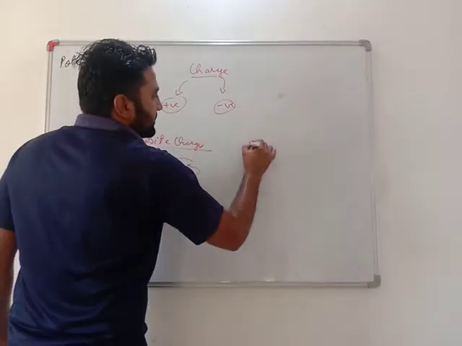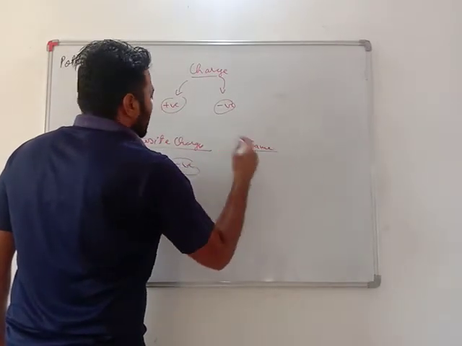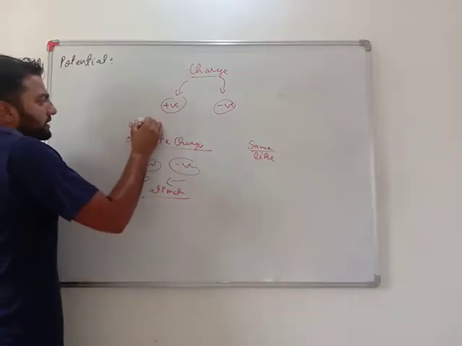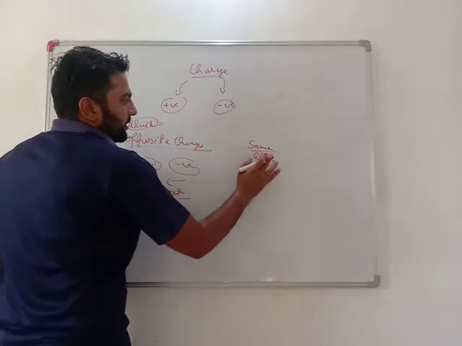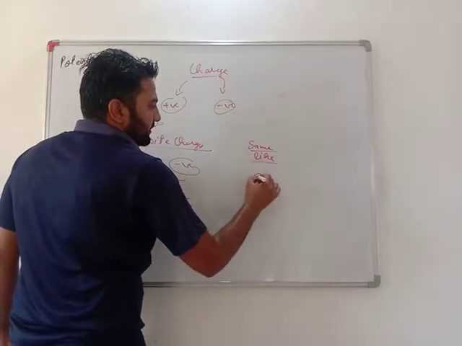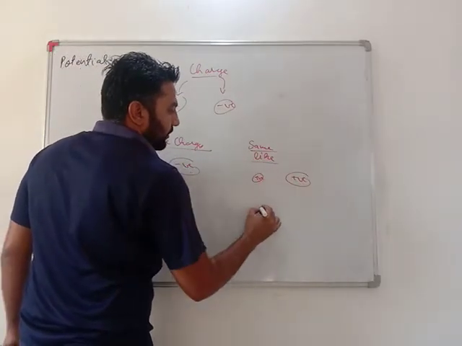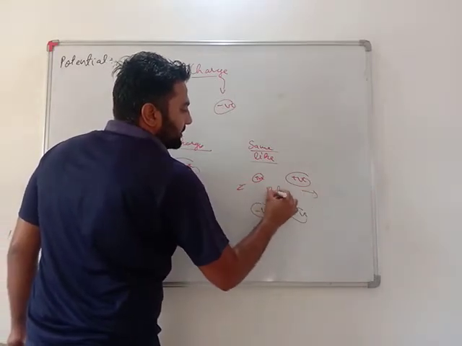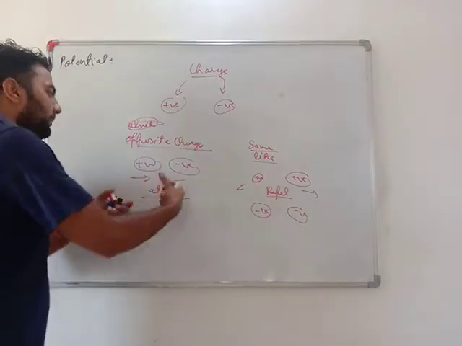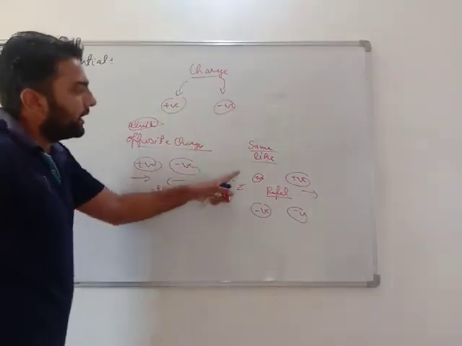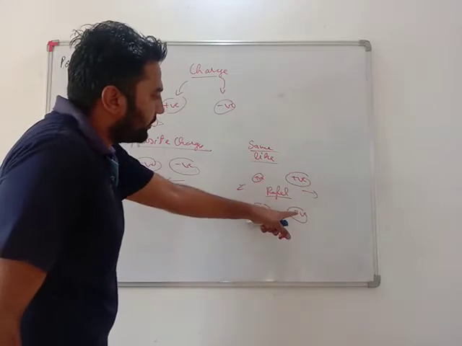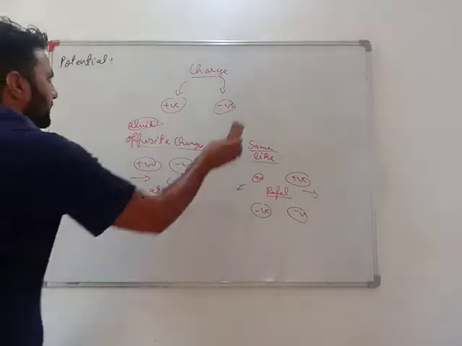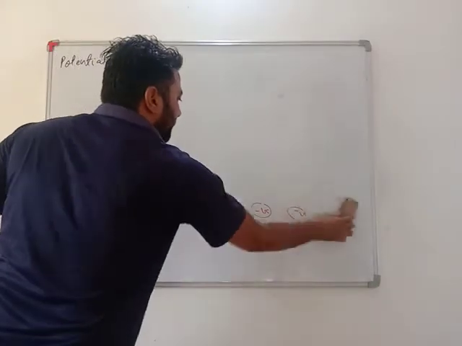Opposite charges are also known as unlike charges. Same charges, or like charges, that is positive and positive or negative and negative, repel each other. Here they apply a force of attraction on each other, and when there are like charges, they repel each other. You must know this. So now see, what is potential?